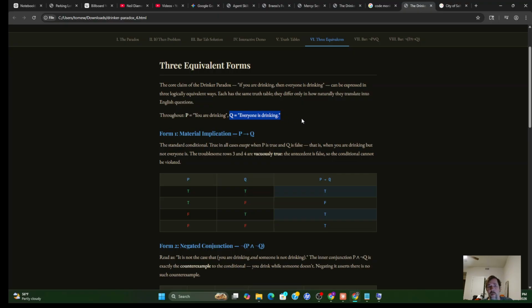So if I'm a person in the bar and I'm asked the question, is it true that if you are drinking, then everyone is drinking? Then, according to the laws of formal logic, I should answer true if either I'm not drinking, that's these 2 rows here, or I'm drinking and everyone is drinking.